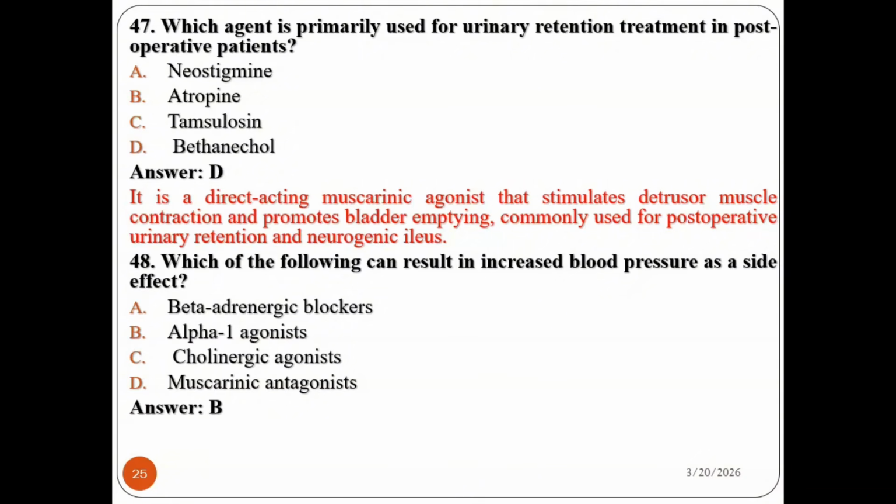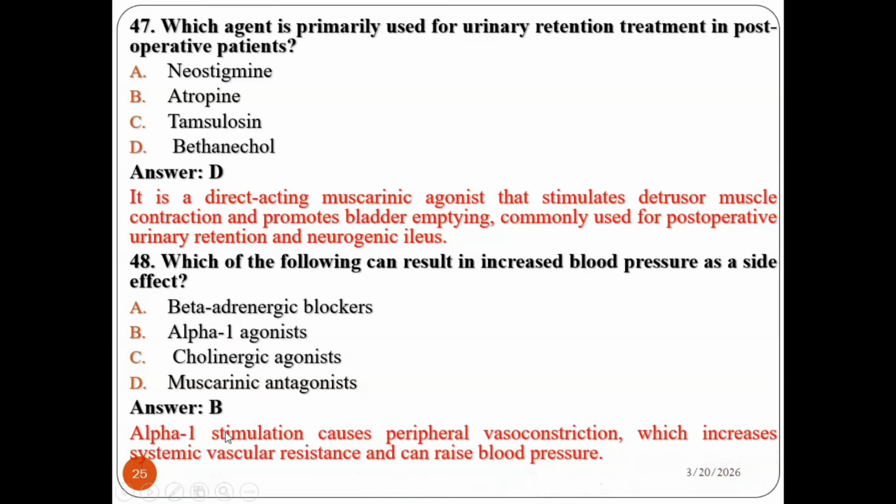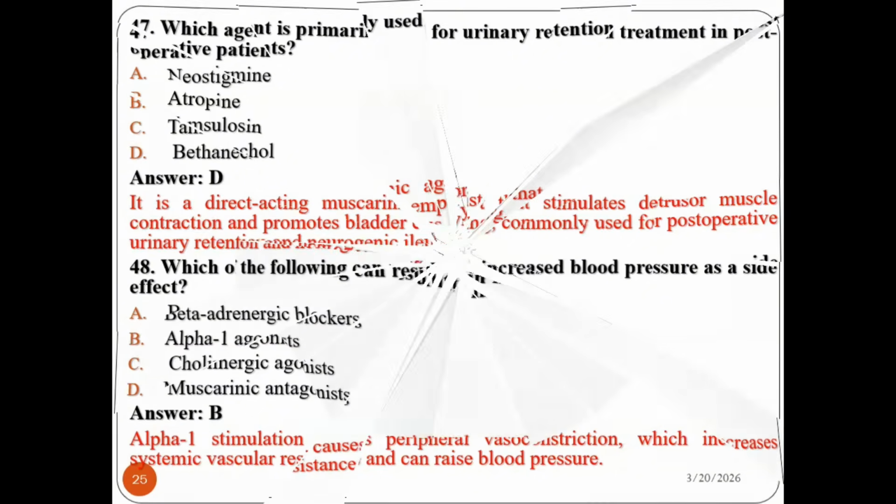Yes, the answer is alpha-1 agonist, because alpha-1 agonist stimulation causes peripheral vasoconstriction, which increases systemic vascular resistance and may raise blood pressure. So alpha-1 stimulation causes peripheral vasoconstriction, which increases systemic vascular resistance and can raise blood pressure. So the answer is B. Alpha-1 agonist agents may raise blood pressure as a side effect.